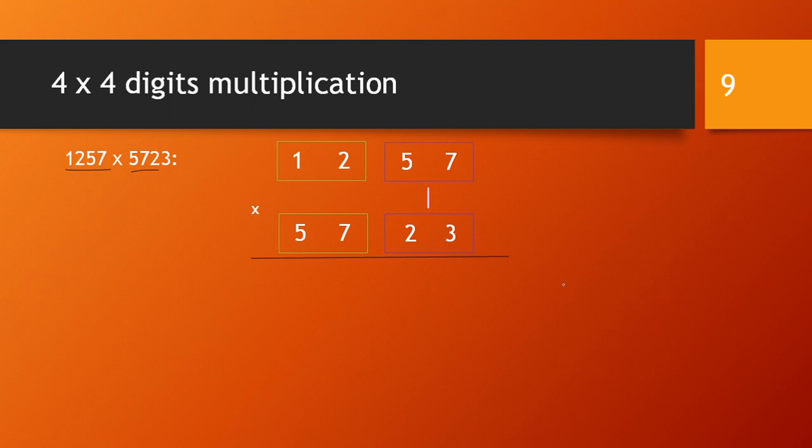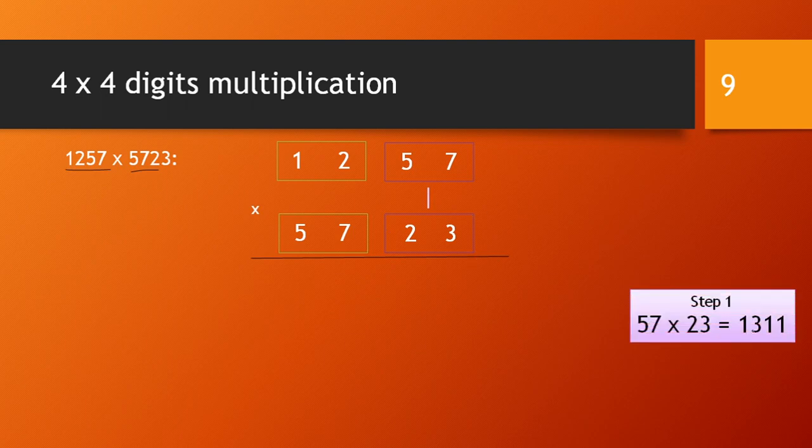So what does your step 1 become? Step 1 becomes the first pair of 2 digits, 5 7 multiplied by 2 3. So step 1 is 57 into 23. We can also go by 2 by 2 multiplication steps. So 57 by 23, we are getting 1311.